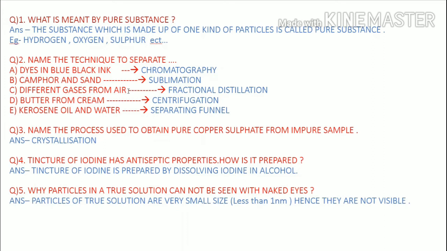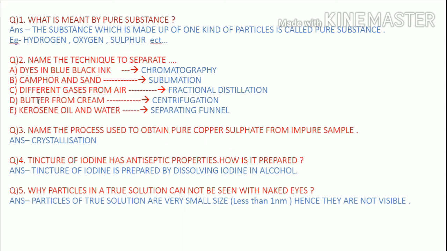Next, the different gases from air. We know that air is a mixture of different gases like nitrogen, oxygen, carbon dioxide, and this air can be separated. For example, pure oxygen we can get from air by the process of fractional distillation. We have already discussed what fractional distillation is.